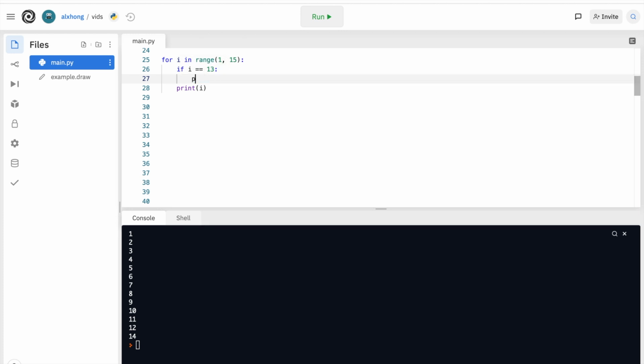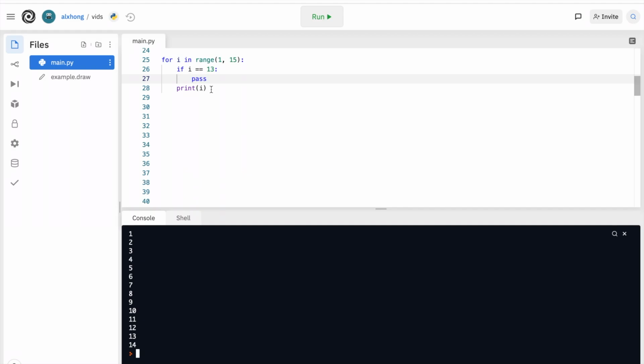Pass is a do-nothing function. Sometimes you just need a placeholder or a null function, and this is where pass can come in handy. You might need something for later, but not now, and by writing pass, you can keep it in your code, but keep it dormant until use later. So if it's equal to 13, we could just pass, not do anything, and continue to print 13. Which is what it does here. 1 through 14 includes 13. Pass is basically do nothing, so it continues and prints out 13 here.